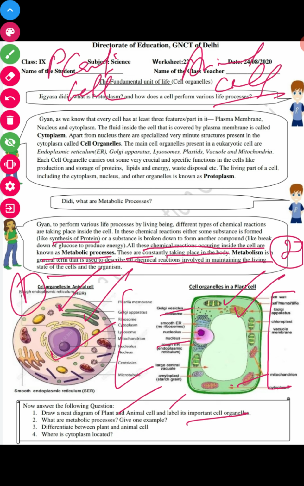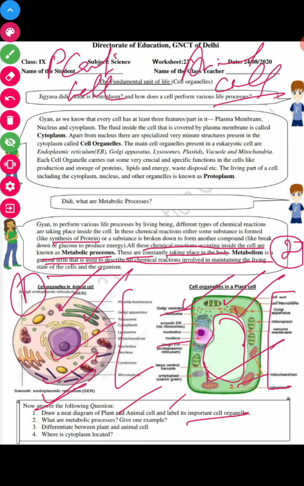Cilia and flagella are absent in plant cells but present in animal cells. Lysosome and peroxisome are absent in plant cells, present in animal cells. And vacuole is very important: a large vacuole is present in plant cells, while small vacuoles are present in animal cells. So this is about the difference between plant cells and animal cells.